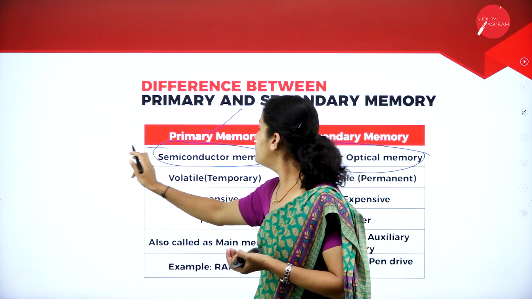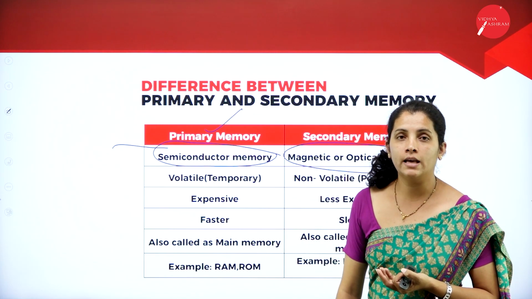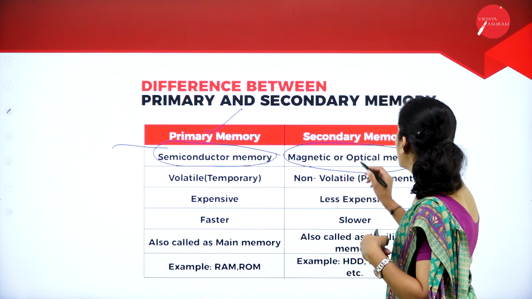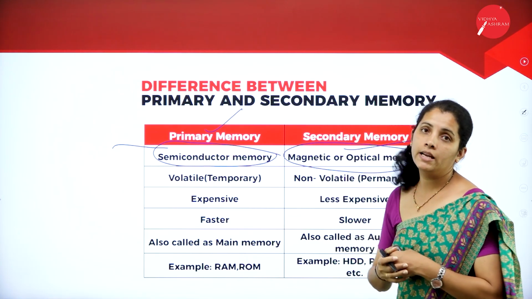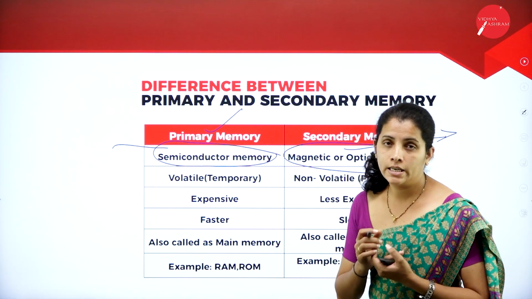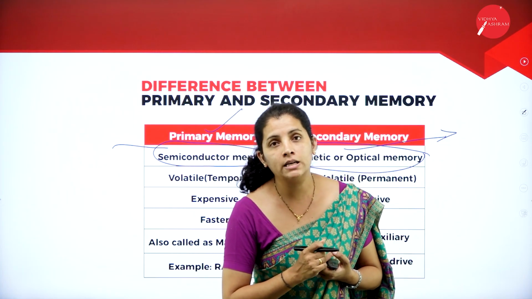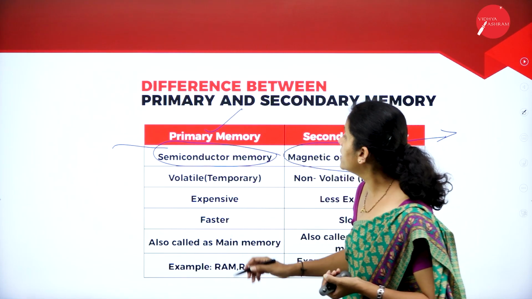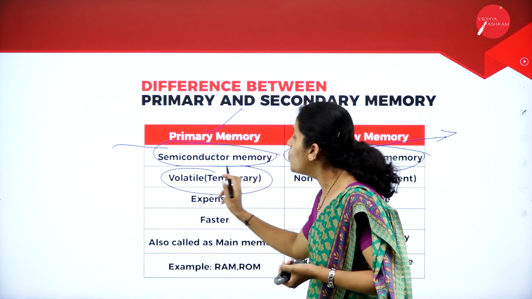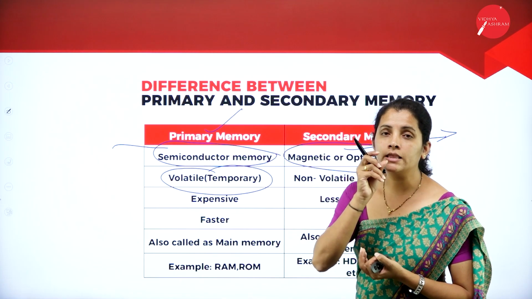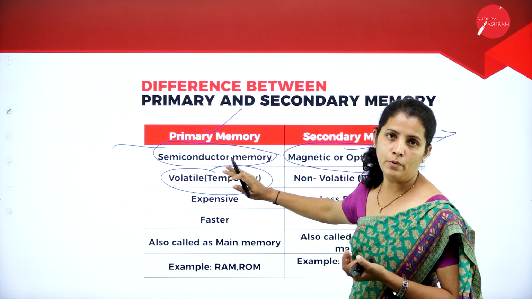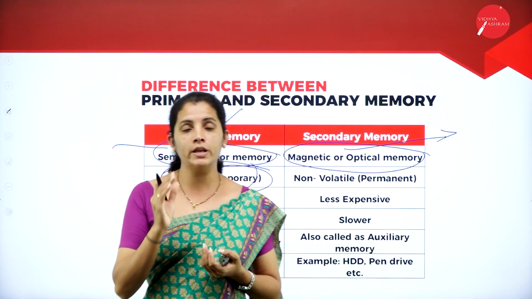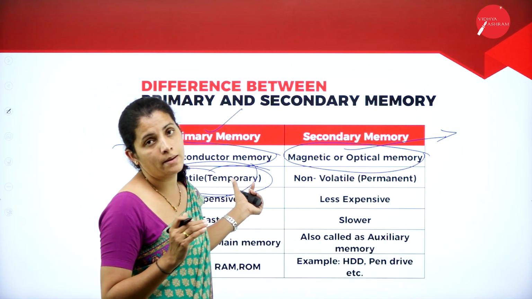Then the example for semiconductor memory is nothing but ROM, RAM, etc. Whereas the example for secondary memory is nothing but magnetic tape, magnetic disc, optical disc, CD-ROM, DVD-ROM, etc. Then the second difference here is volatile memory. That is nothing but the temporary memory.